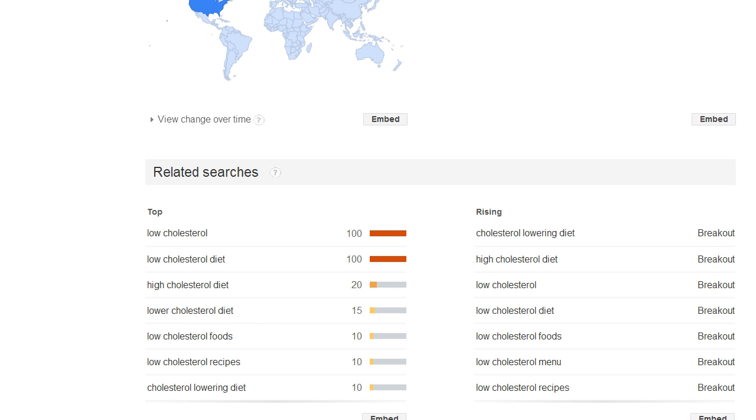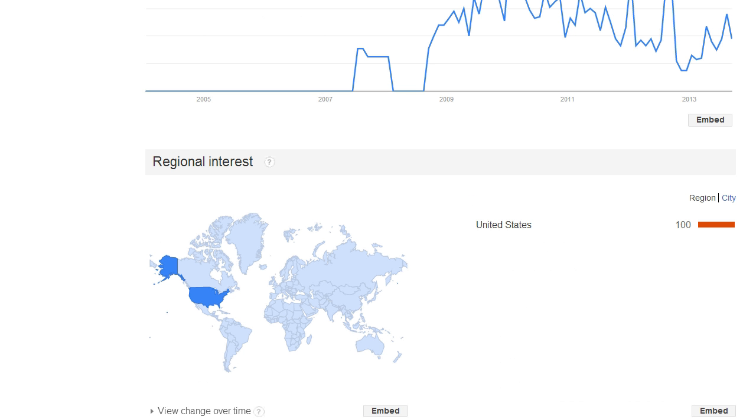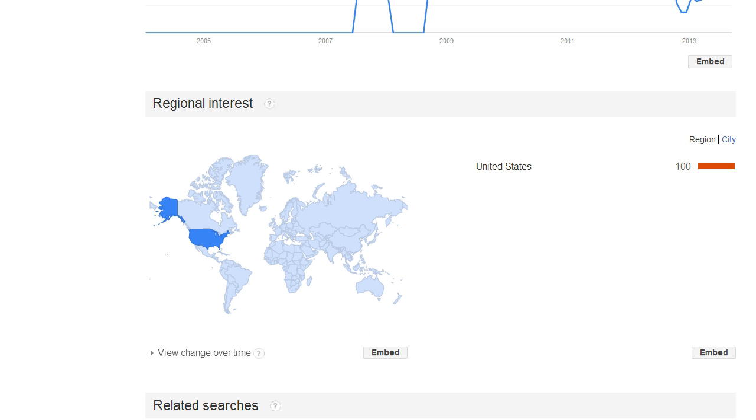So the keywords that are in our heads are not always proven to be increasing or decreasing. So that's why you really have to get down to the research itself so that you can see what is real and what is not. Now, one thing I like about Google Trends is that if you really want to dig deeper into a specific city that might be searching for the specific keyword, that way it gives you a better idea of who you can market to, and who to target basically.